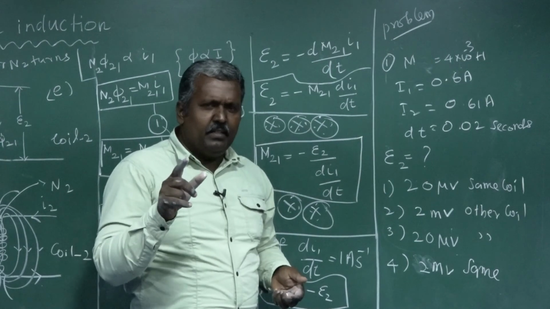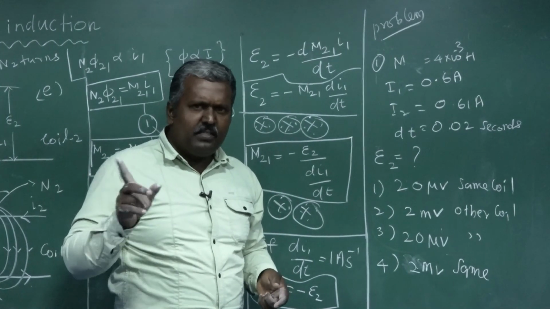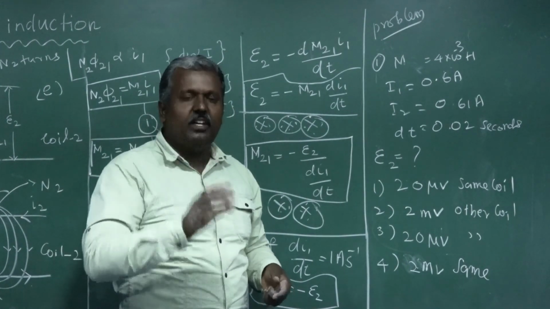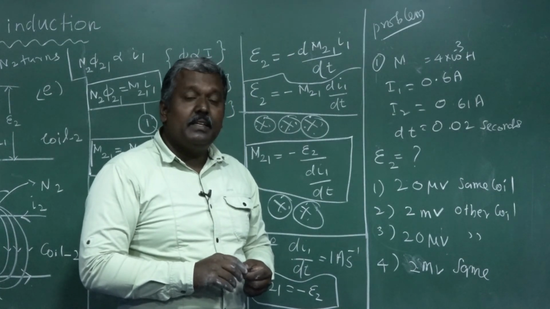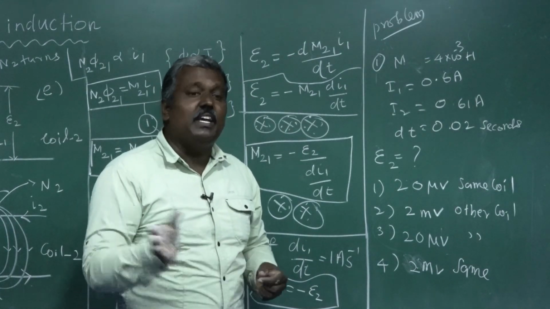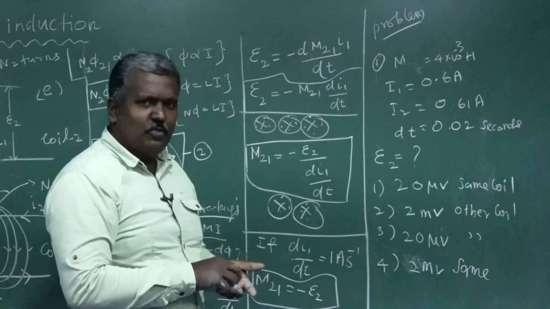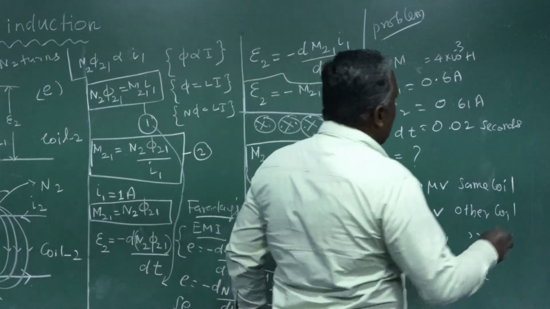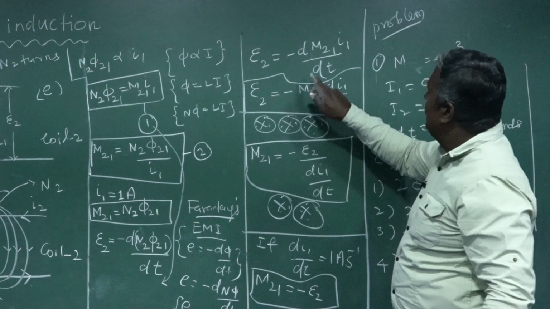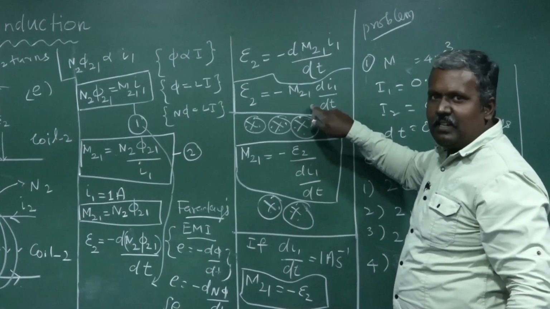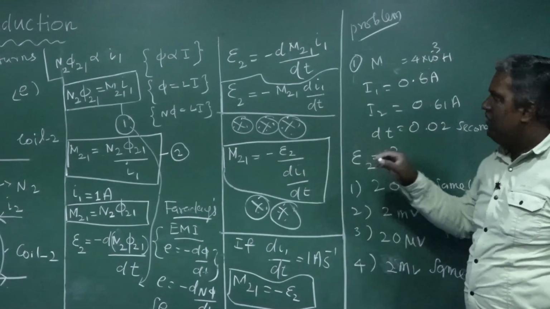Remember, when an electric current passing through a coil, that means one coil, changes with respect to time, an EMF is induced in the other coil. Okay, so listen, the formula is already written here.